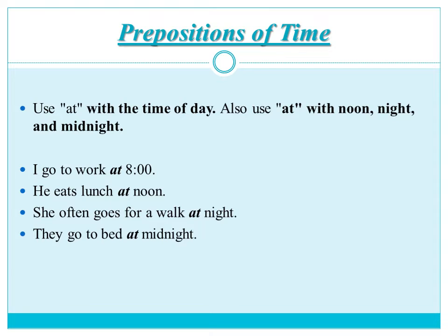Use at with the time of day. Also use at with noon, night and midnight. Let's see the example. I go to work at 8. I go to work at 9, at 10, at 11, etc. He eats lunch at noon. She often goes for a walk at night. They go to bed at midnight. Therefore, we use at with noon, night, and midnight.